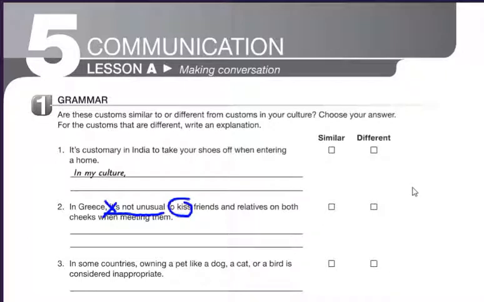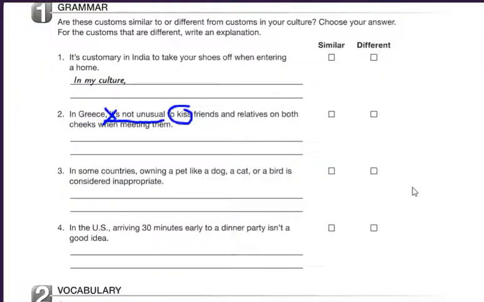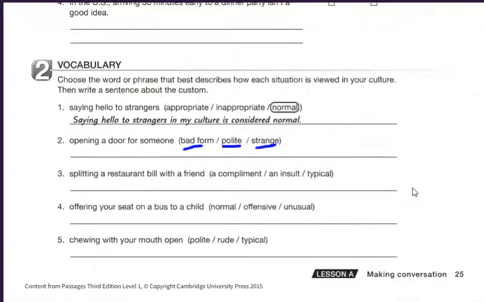Later, we have in some countries owning a pet like a dog, a cat, or a bird is considered inappropriate. In the US, arriving 30 minutes early to a dinner party isn't a good idea. So we can continue expressing the different behaviors and customs by using gerunds or infinitives. Then the second part, you have to choose the word or phrase that best describes how each situation is viewed in your culture, then write a sentence about the custom.